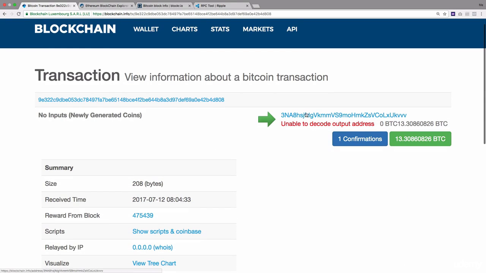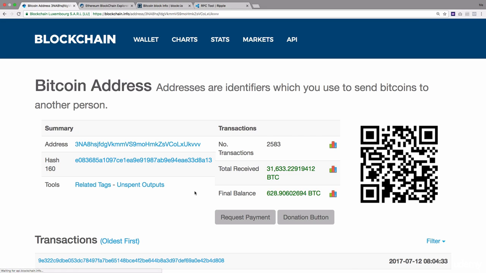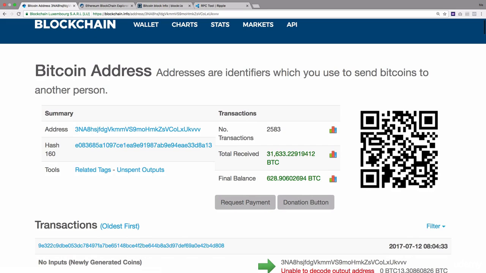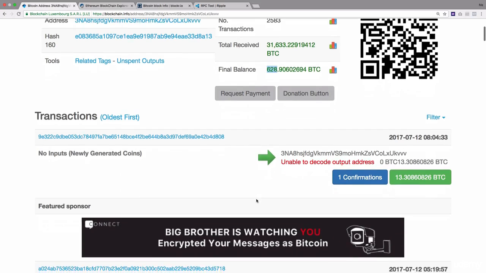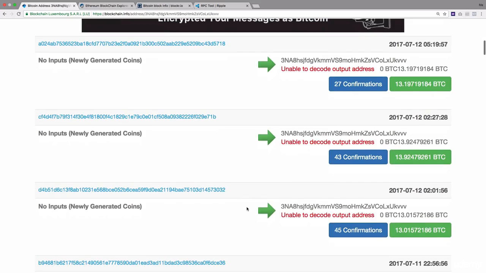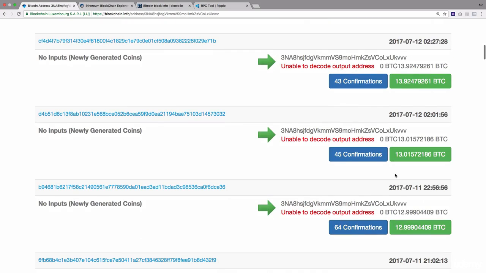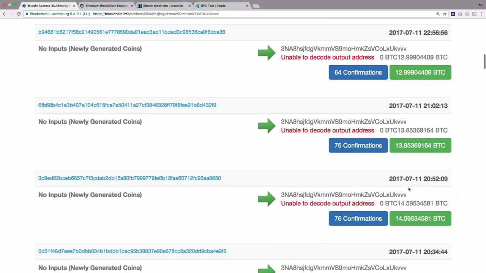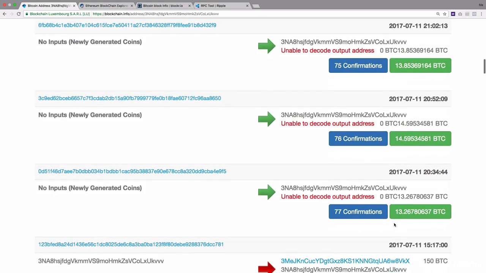Again, we can go to the address if you want to check the balance of the address. So click on the address over here and we will now go to the address. As you can see, this address has total received 31,633 bitcoins, and the current balance is right now 628 BTC. So this must be some kind of a miner. See, they are almost always near 12.5 and 13 bitcoins per transaction, per block, every transaction they're getting.